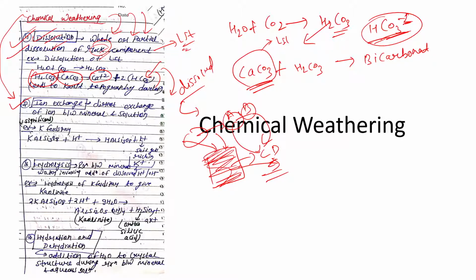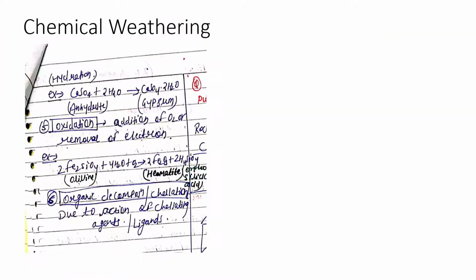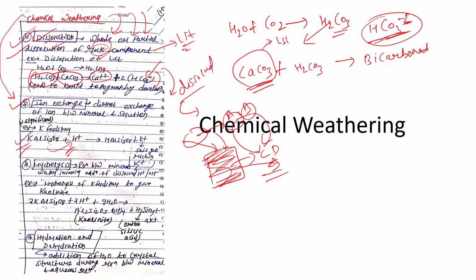So this is an example, K feldspar, right? K feldspar, when it comes in contact with acidic solution, we get silicic acid as well as potassium ion, right? And this is dissolvable in water, right? Can anybody tell me what is K feldspar?